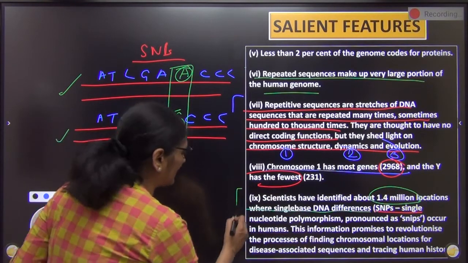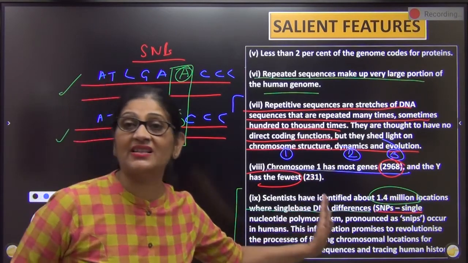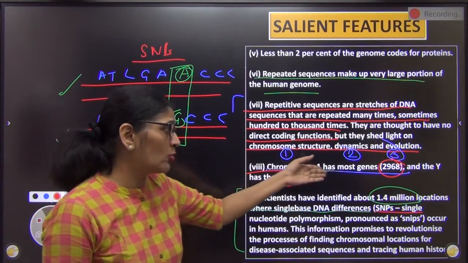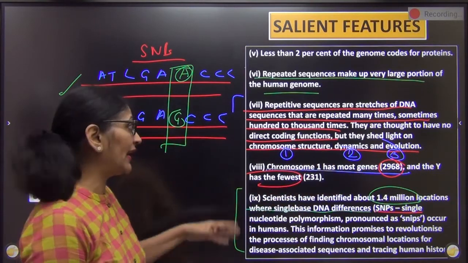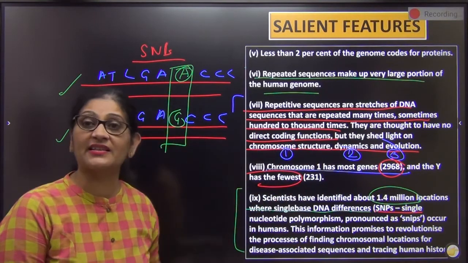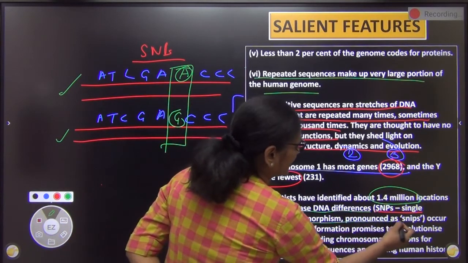Very, very important 1 mark question. Every salient feature can come as a question. What are say SNP? Give its significance, right? Which is the chromosome which has maximum and lowest nucleotide, right? What are repeated sequence? What is its significance? Every point can come as a separate question. So this is also pronounced as SNPs.